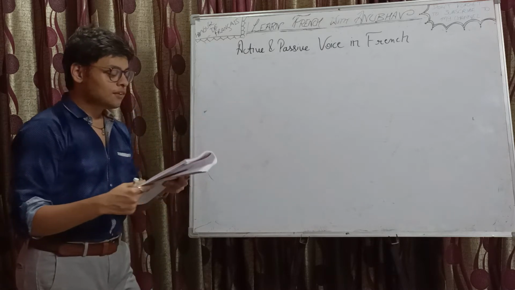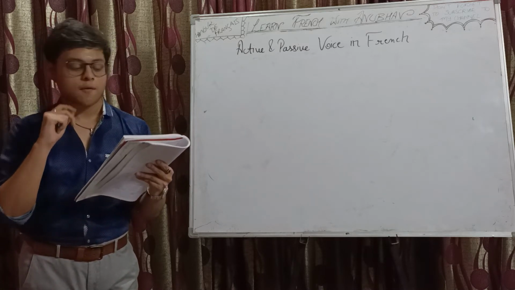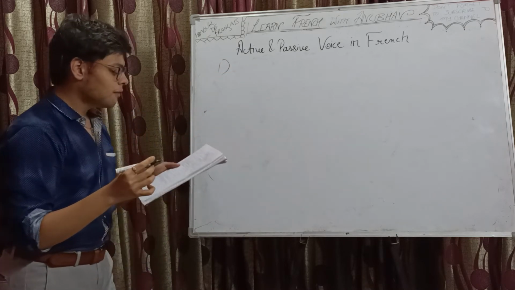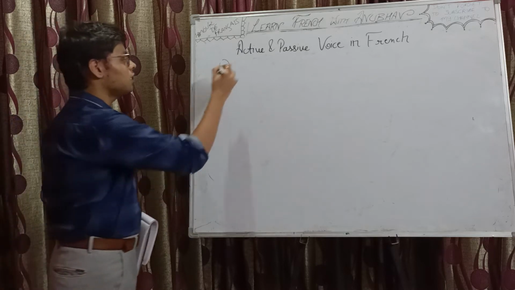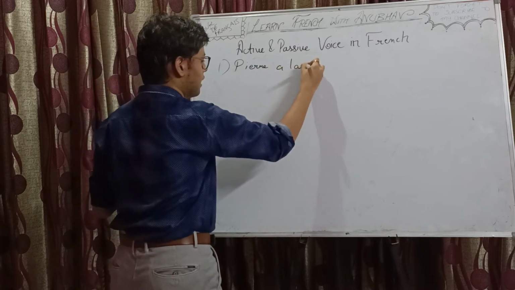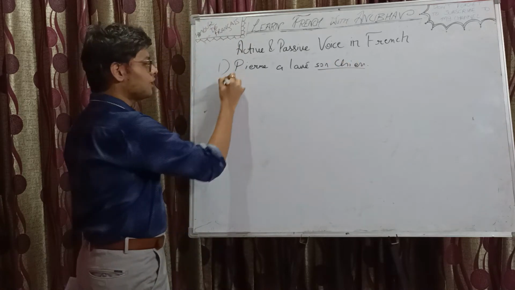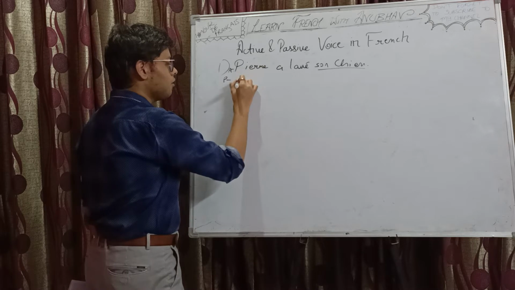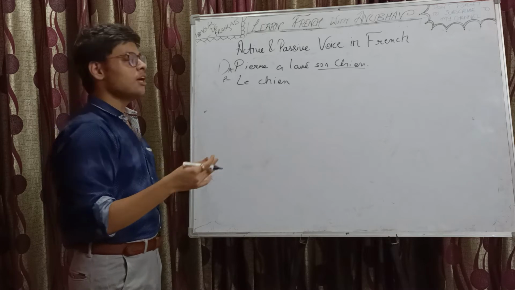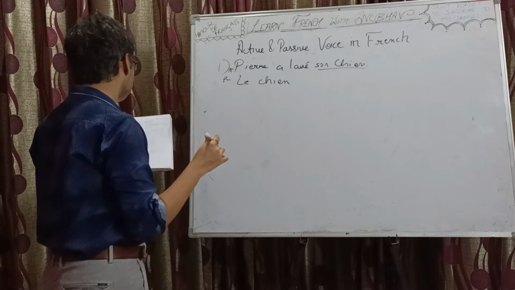Easy, isn't it? So the first one we have, Pierre a lavé son chien. Pierre washed his dog. I think I should be writing it, that would be much better. Pierre a lavé son chien. Son chien becomes the new subject. This is active, now passive. Son chien becomes le chien here. Of course, starting with son chien doesn't sound very good, right? The dog was washed by Pierre. Son chien shouldn't be very long, but this sounds better. Le chien.